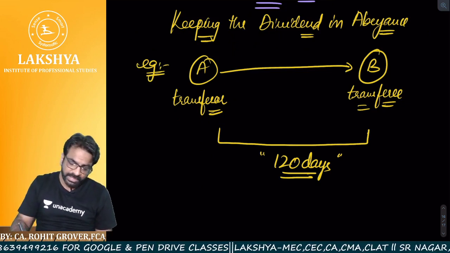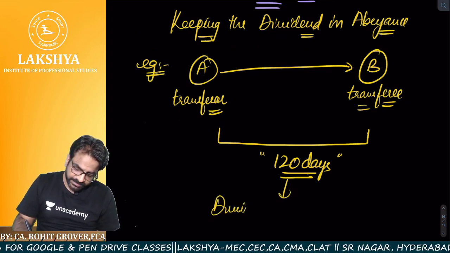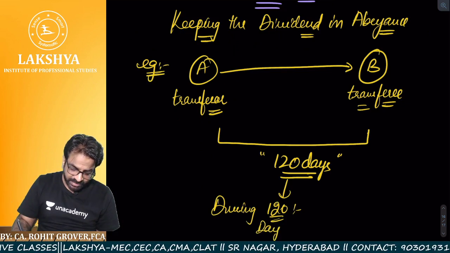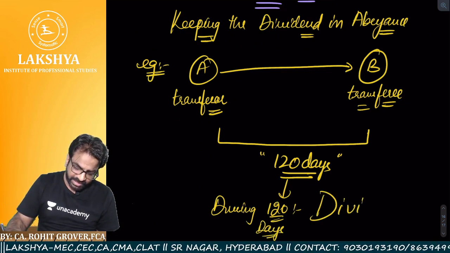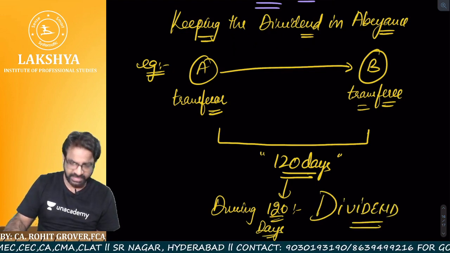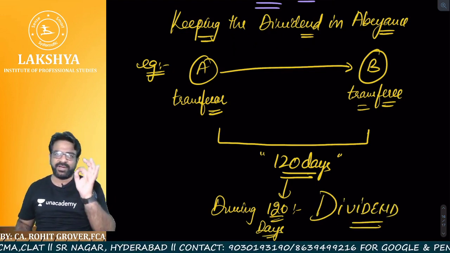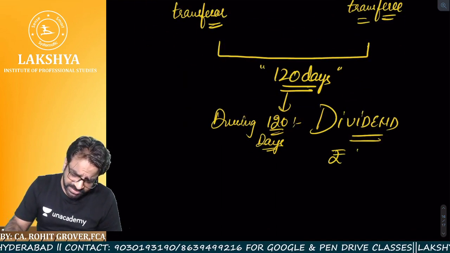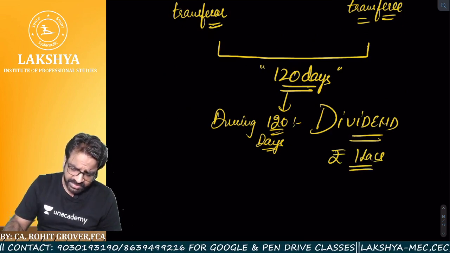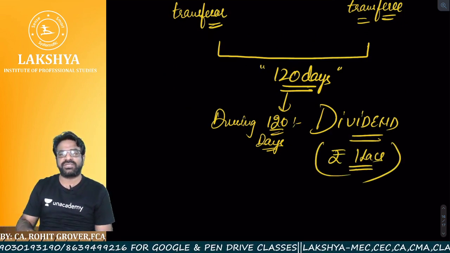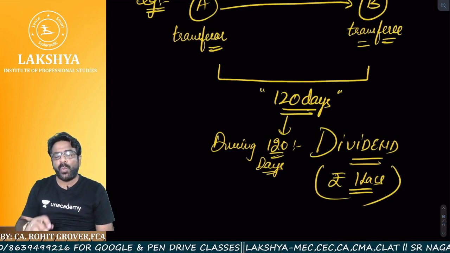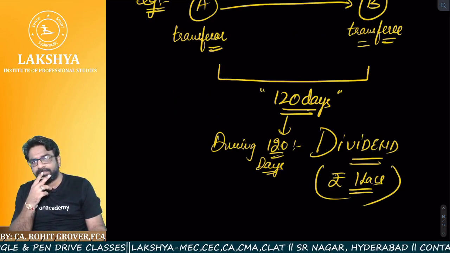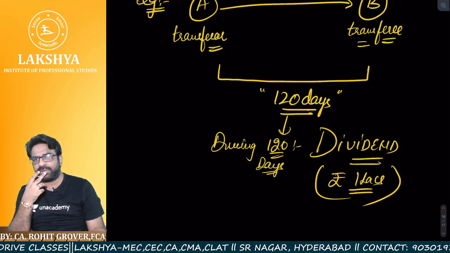Now what happened? During these 120 days, is there any possibility that a dividend might have been declared? Yes, during these 120 days, dividend might have been declared. Say for example, dividend is declared for rupees 1 lakh. Now the question is whether the company should pay this dividend to B or not.